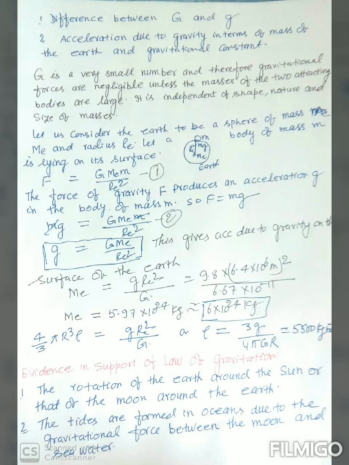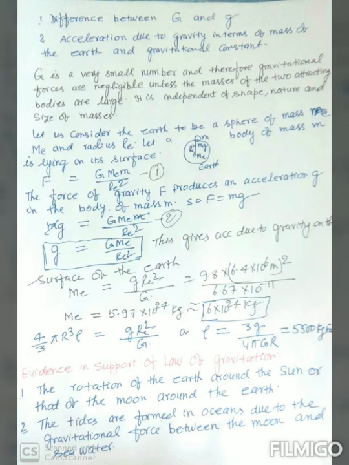So finally you get g is equal to G Me upon Re square. This gives the acceleration due to gravity on the surface of the earth. So with this formula, we can conclude that the small g, that is the acceleration due to gravity, is independent of the mass, size and shape of the body falling under gravity.